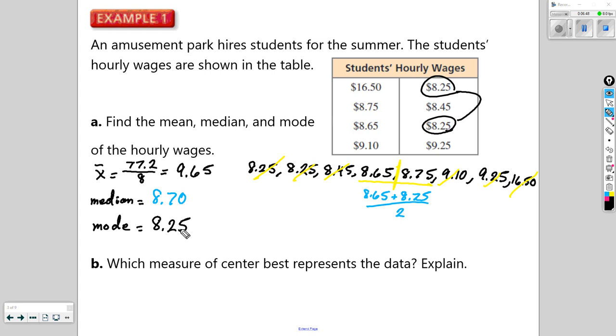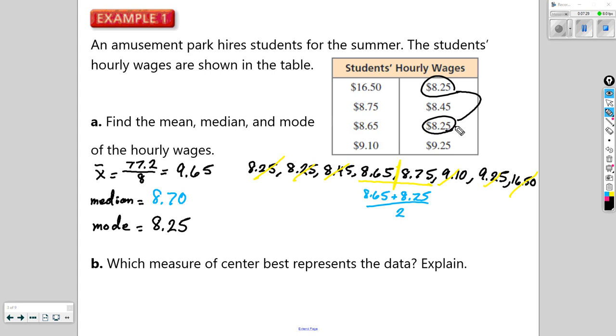What we're going to do is figure out what measure of center best represents the data. Whenever this question is asked, there can always be multiple interpretations. In an example like this, it's meant for there to be one answer. The data set is supposed to be skewed so that there's one measure that best represents the data. But in most real-life examples, maybe we could use more than one measure of center, or more than one statistical measure, to best represent the data.